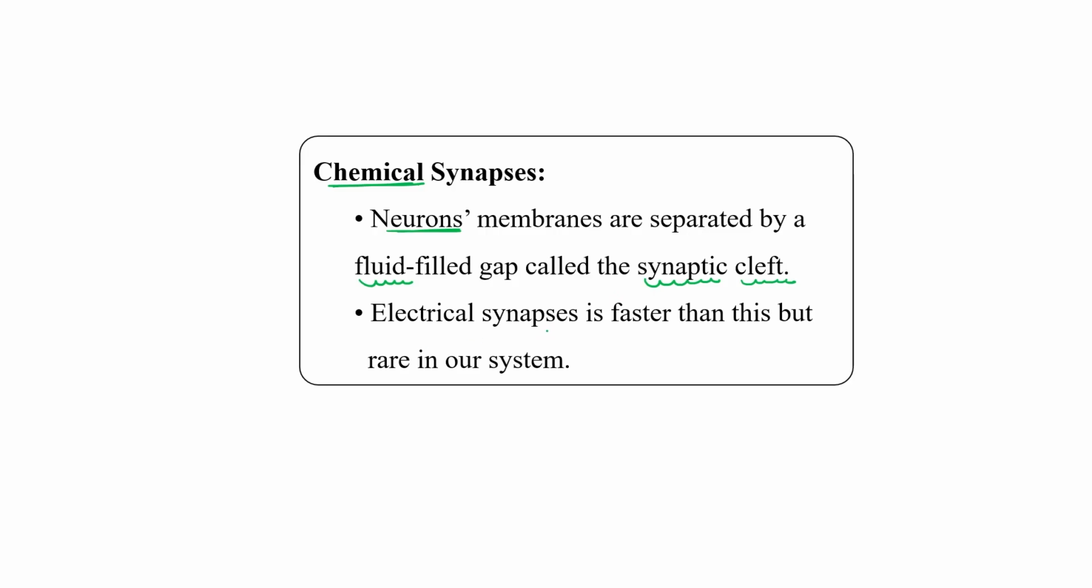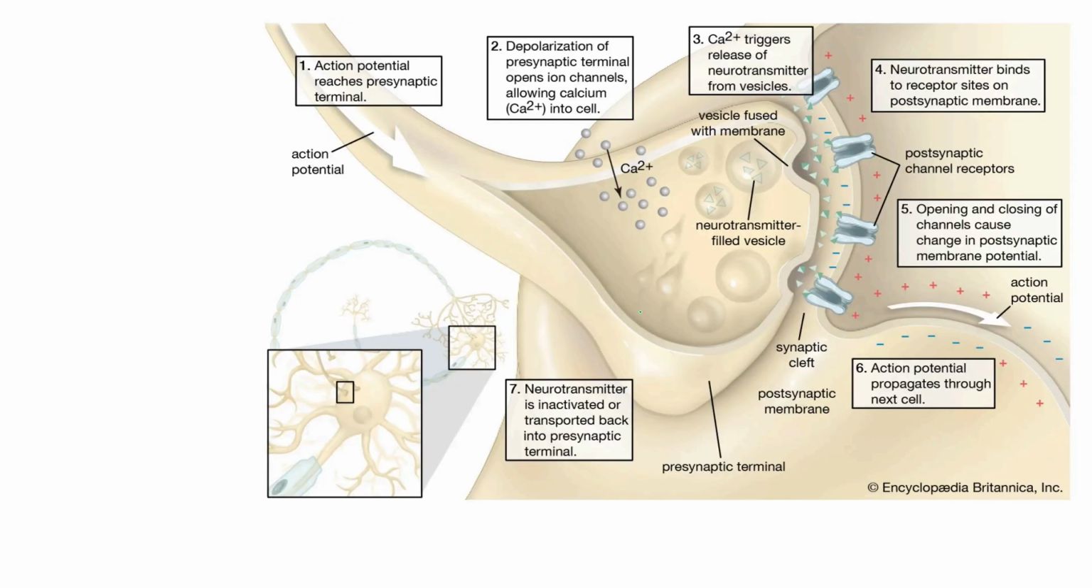So this is different, there is not a direct conduction just like in an axon, as we have just discussed for electrical synapses. Electrical synapses are comparatively fast because there is no gap, no synaptic cleft. But this is rare in our system. Normally, when two axon synaptic knobs have a gap, a synaptic cleft like this, then via chemical synapses, impulse is transmitted from one